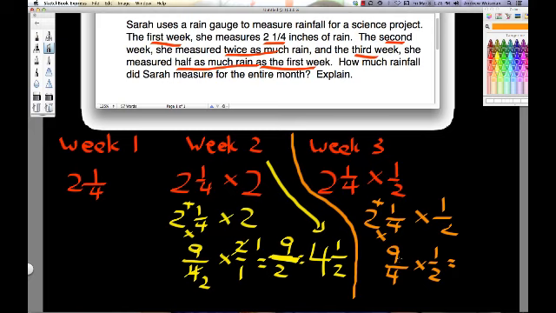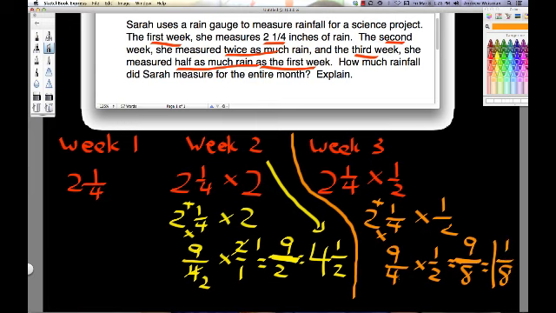And so we multiply again our numerators. 9 times 1 is 9, and 4, we do our denominators. 4 times 2 is 8. And so we have an improper fraction, so we do 9 divided by 8. 8 goes into 9 1 whole time, with 1 left over, and we put that over our denominator.